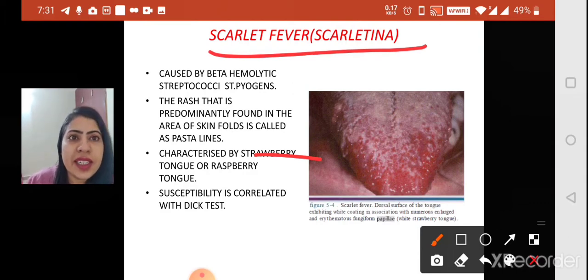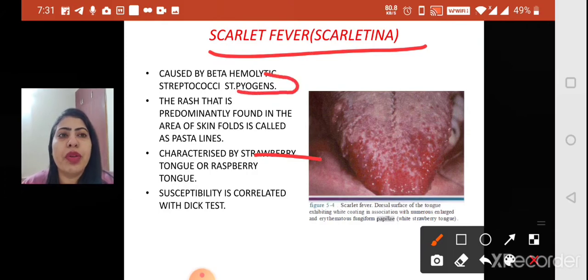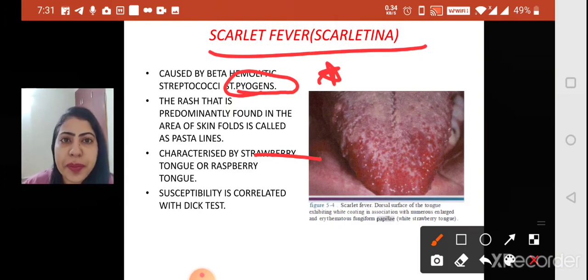Scarlatina is a disease that is basically caused by streptococci, that is Streptococcus pyogenes, an important MCQ that can be asked. It is characterized by the rash that is predominantly found in the area of the skin folds, called Pastia lines. So Pastia lines again is a characteristic feature of your scarlet fever.